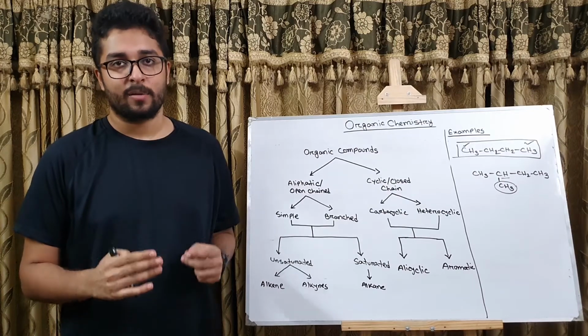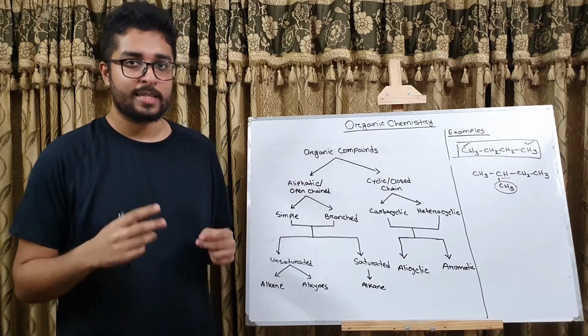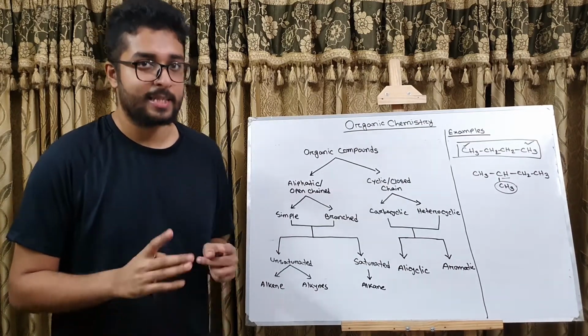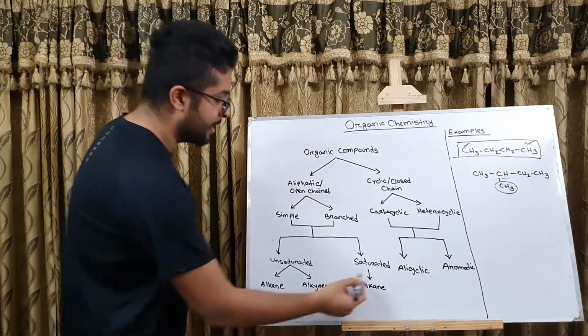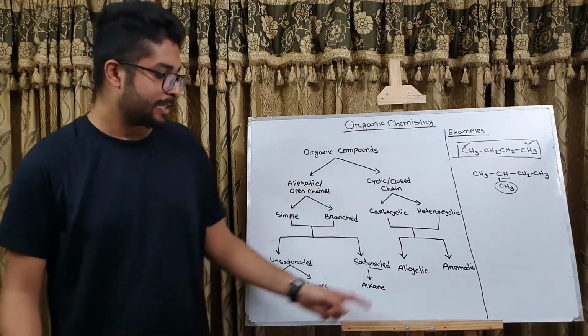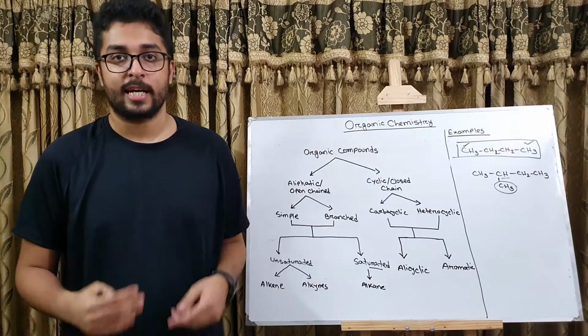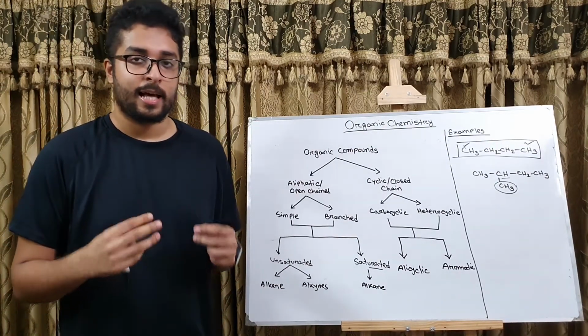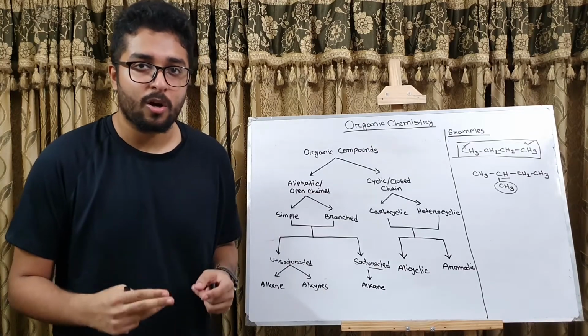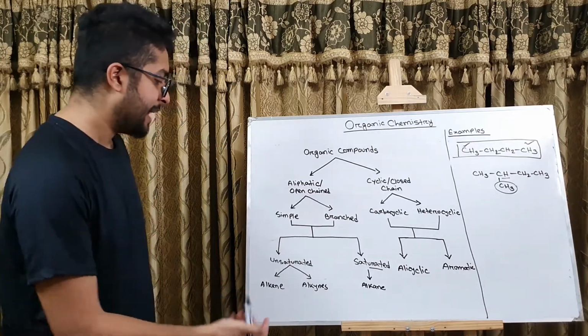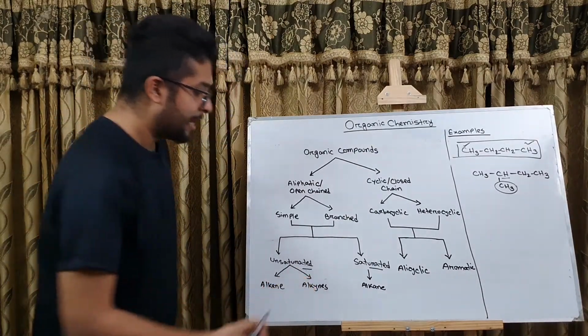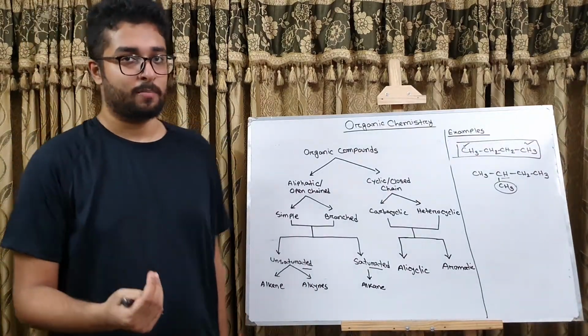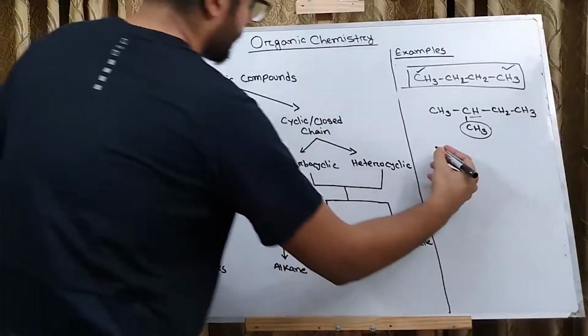If an organic compound is only composed of single bonds between the carbon atoms, then that organic compound is saturated. That is, alkane is an example of saturated organic compounds. On the other hand, if the structure has one or more double or triple bonds in it, then that organic compound is called an unsaturated organic compound. So let's see.